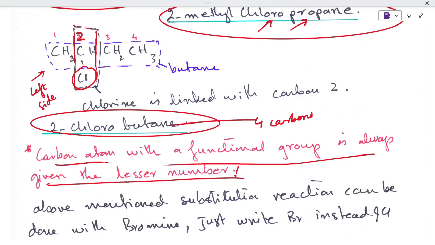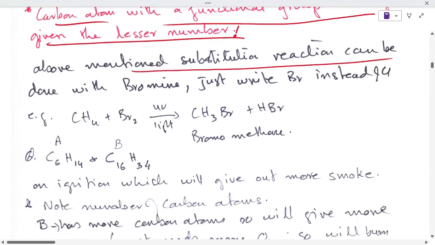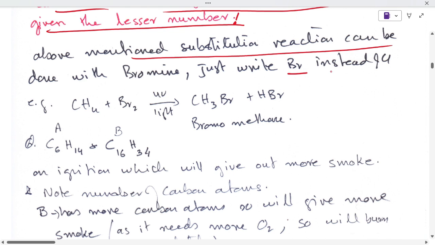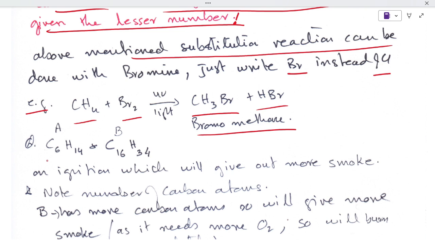The above mentioned substitution reactions can be done with bromine. Just write bromine instead of chlorine. So first I have written methane plus bromine, it becomes bromomethane, and so on and so forth.